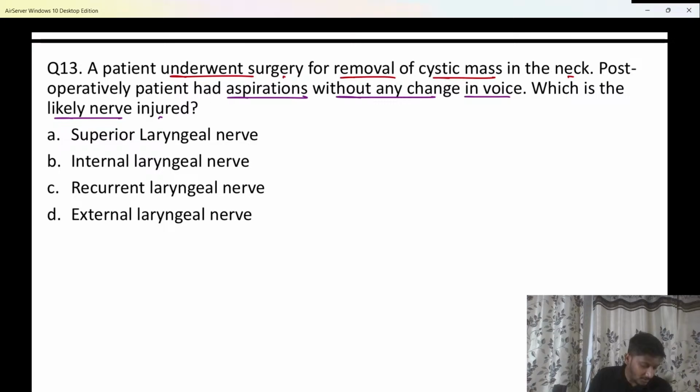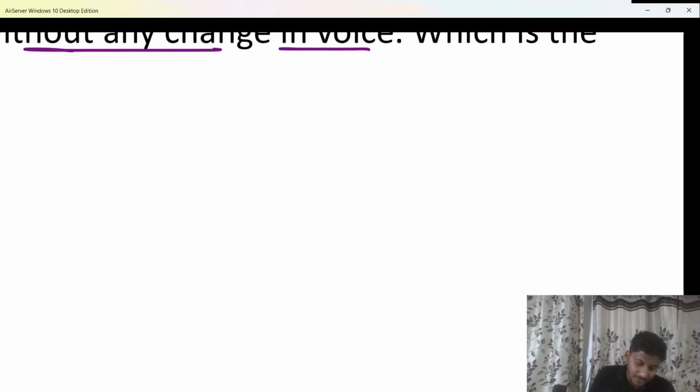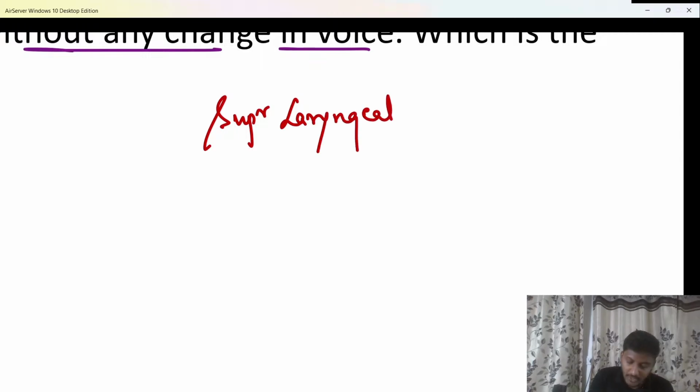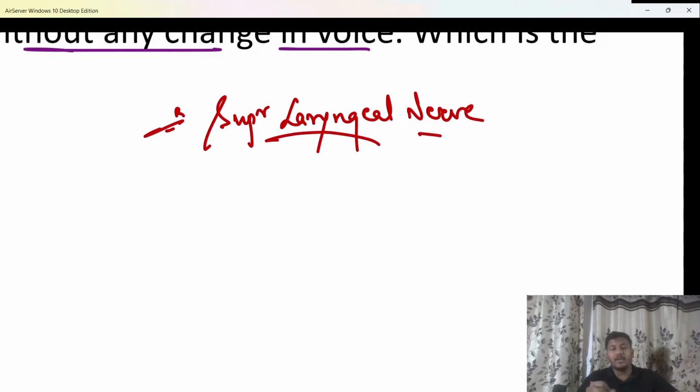So now if I talk about the SLN, what is SLN? Basically it is the superior laryngeal nerve. Now we know the larynx is usually supplied by 2 nerves. One is the SLN, that is superior laryngeal nerve, and second is the RLN, that is the recurrent laryngeal nerve. Recurrent, why? Because it goes inside the chest and comes back upwards in the neck. So these 2 are the nerves which supply or innervate the larynx.